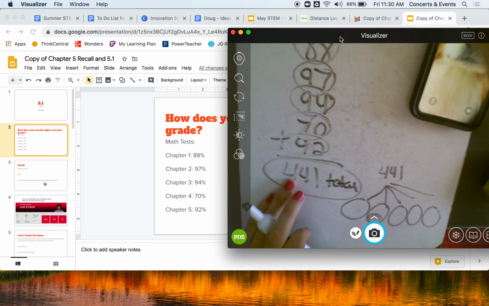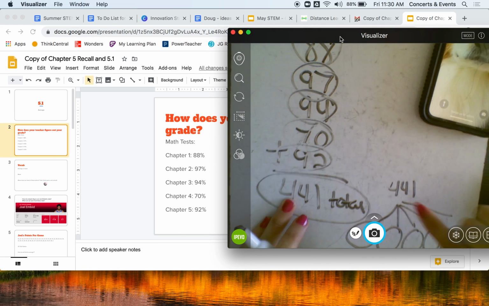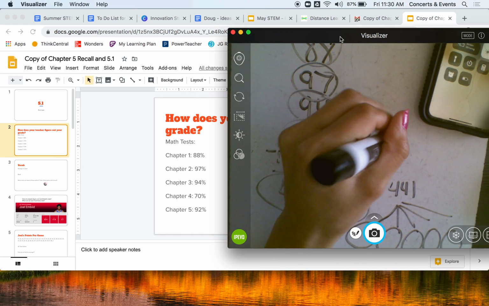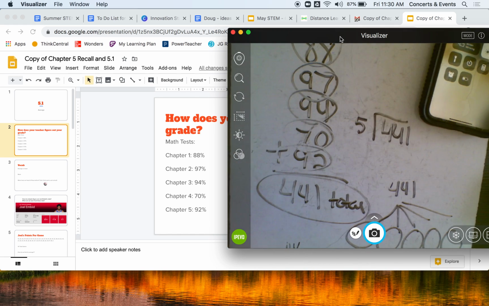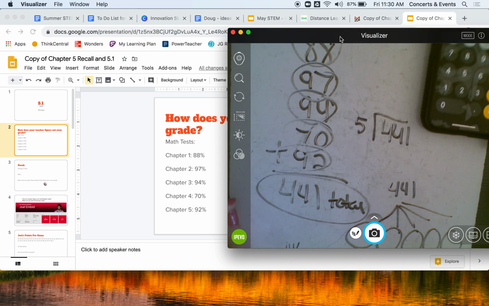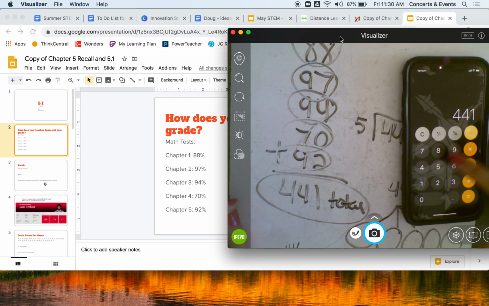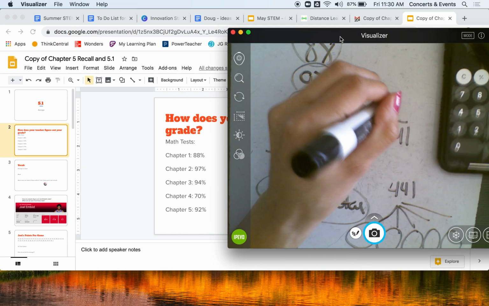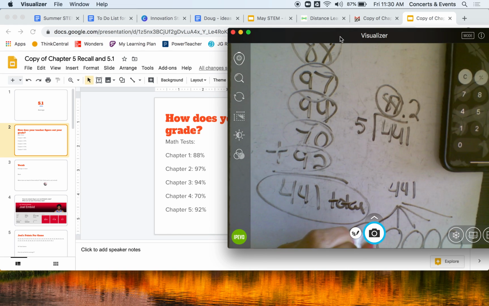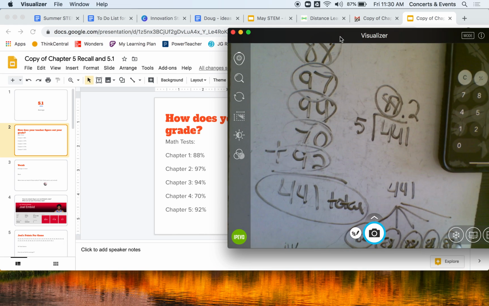If we're splitting 441 evenly, we're dividing 441 by 5. Again, if you want to do this by hand, you can. If you want to use a calculator, that's fine as well. So I would do 441 divided by 5, and I get 88.2. I'm just going to round it and say 88. That means that you got, on average, an 88% on your tests.